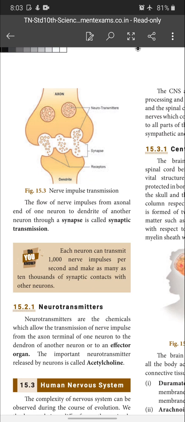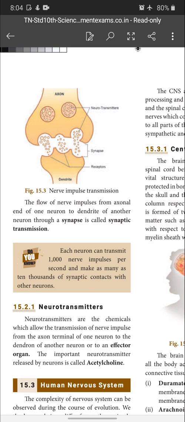Neurotransmitters are the chemicals which allow the transmission of nerve impulse from the axon terminal of one neuron to the dendron of another neuron or to an effector organ. So the important neurotransmitter released by the neuron is called what? Acetylcholine. This is the name of the neurotransmitter, which is a chemical that transmits the impulse from the axon terminal of one neuron to the dendron of another neuron or to an effector organ. The name of the neurotransmitter is acetylcholine.